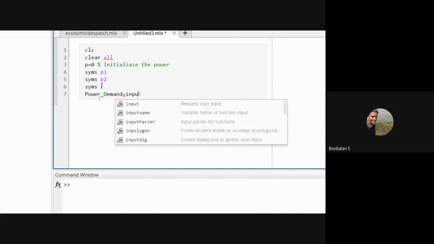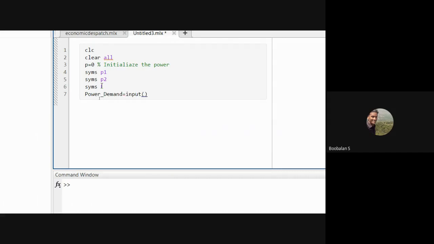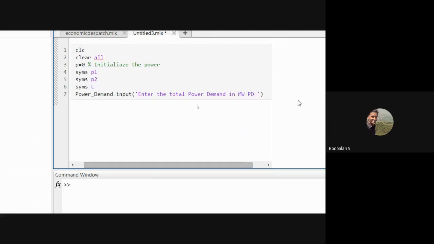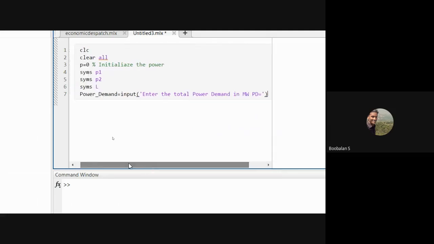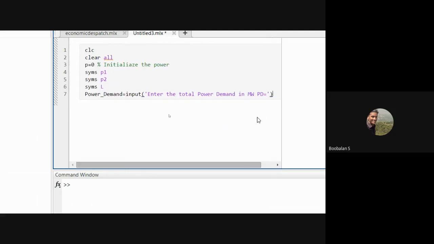So input, right? So under single quotation, enter the total power demand. That is PD equal to, in megawatts, right? So PD in megawatt, total demand in megawatt, PWD. This will, at runtime, ask you about the power demand, right? It is going to ask you at runtime about the total power demand.